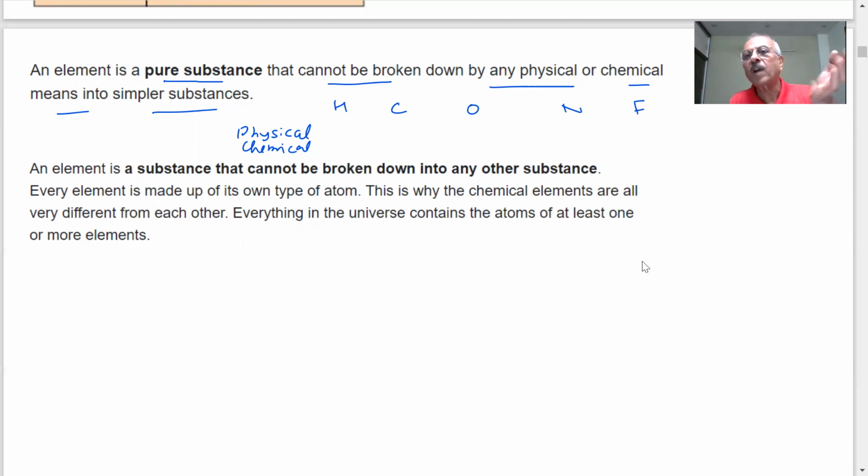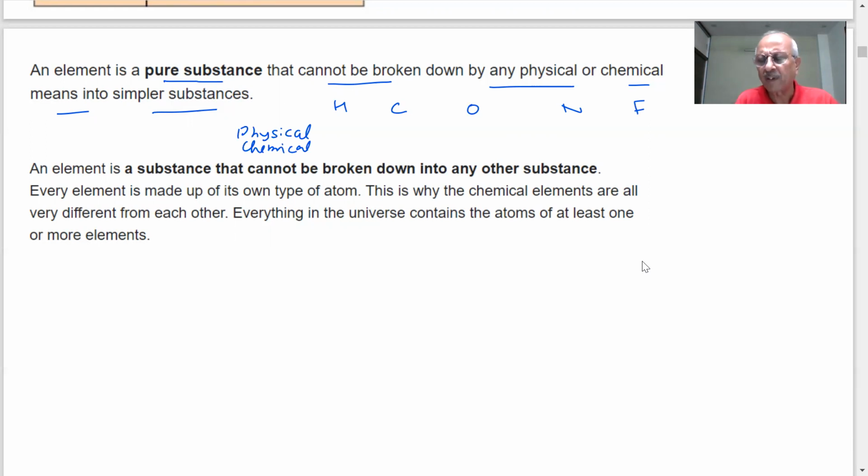In chemical changes, a chemical reaction takes place and new substances are formed. But atoms are not broken in a chemical reaction. Just like I showed you hydrogen and chlorine reacting to form HCl. The atoms were not broken, they are still there, and there is only a rearrangement of the atoms. So an element is a pure substance that cannot be broken by any physical or chemical means.